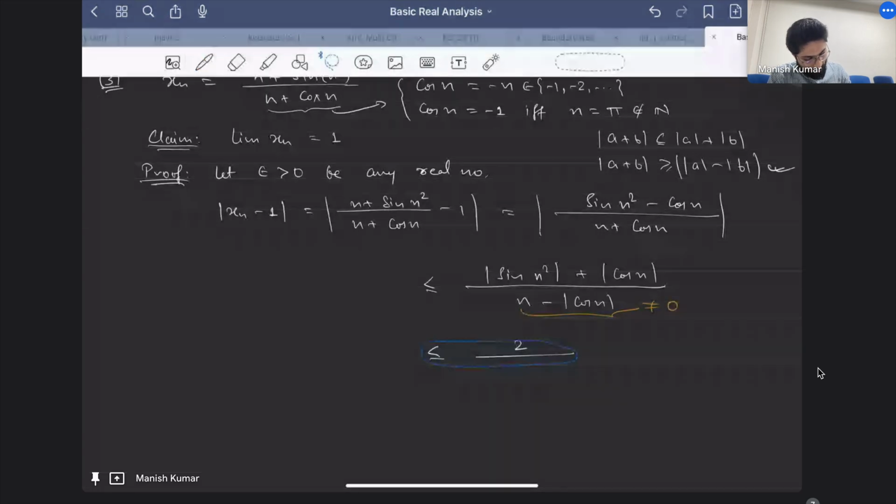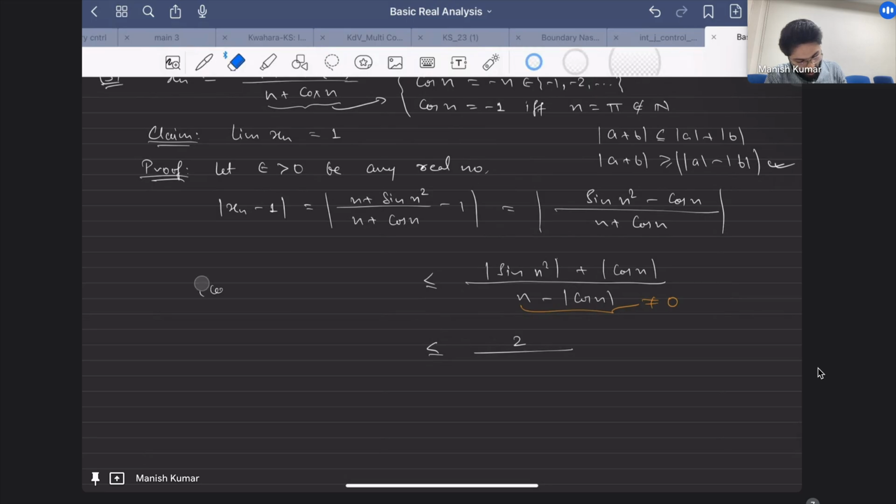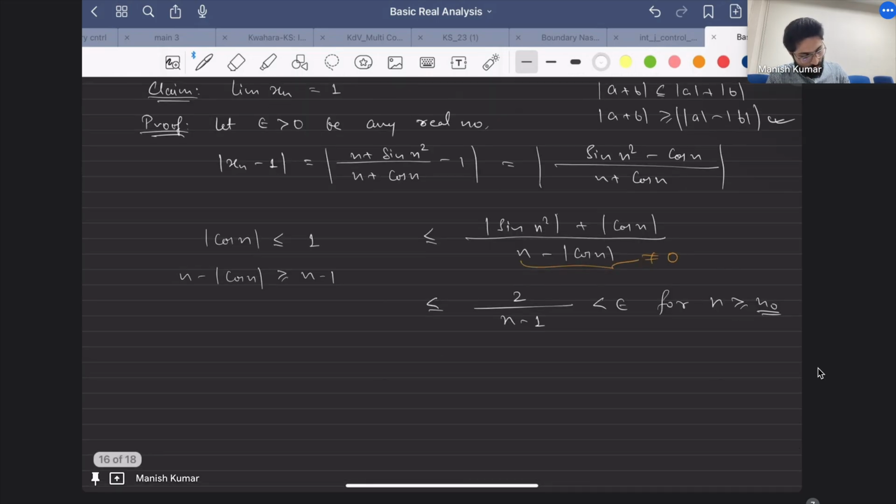Now over here I know that mod of cos n is less than or equal to 1, so n minus mod of cos n will be greater than or equal to n minus 1, so 1 upon this would be less than or equal to 1 upon n minus 1. Now you can make this less than epsilon for n greater than or equal to n naught. That n naught you can write in terms of epsilon, so n naught depending on epsilon. So this proves that the limit of xn is equal to 1.